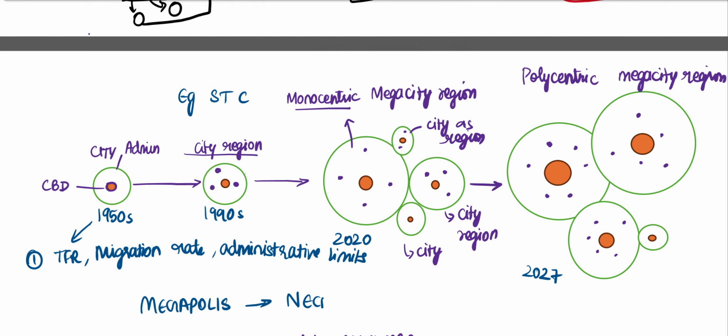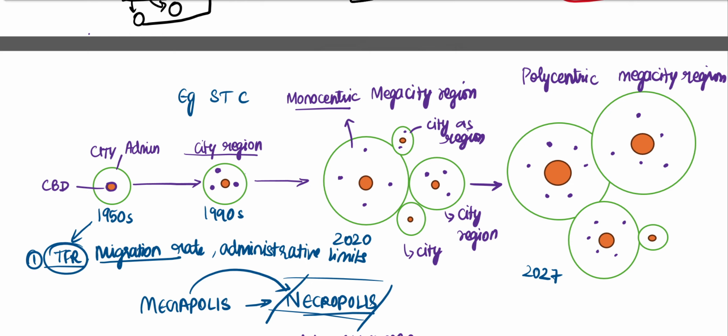What we call the dying stage of the city is the necropolis, where the resources are completely exhausted, the city is overcrowded, and you have reverse migrations from that city, right? So from megapolis, the next stage is necropolis. You need to stop necropolis. You need to stop the dying of the city. You need to prevent and control pollution in that city, right? So we need certain data: the total fertility rate of that particular city, the migration rate, administrative units.